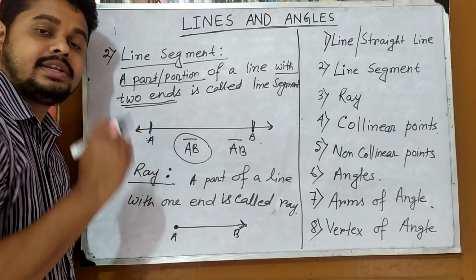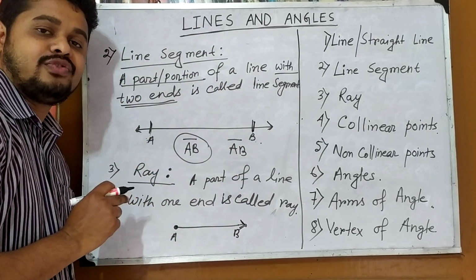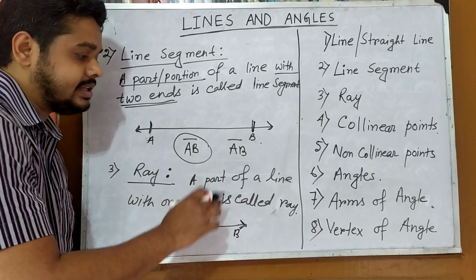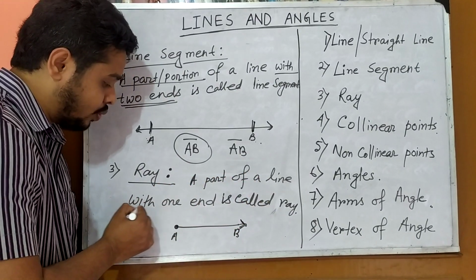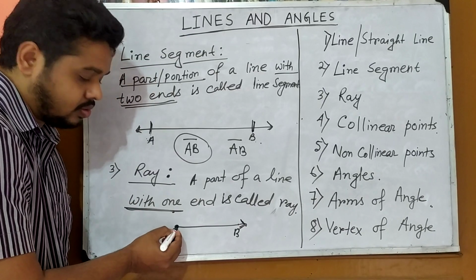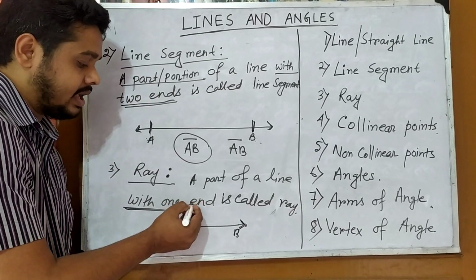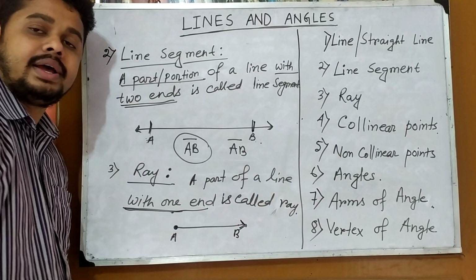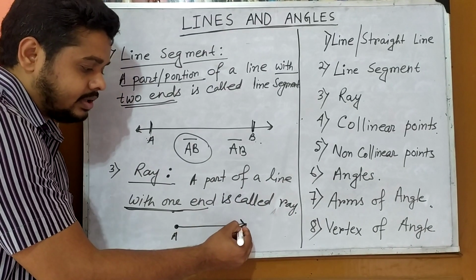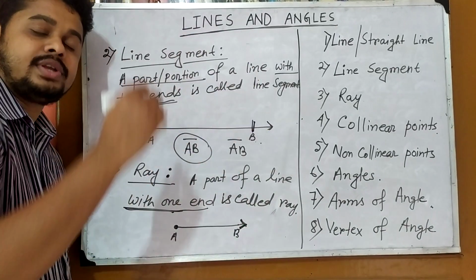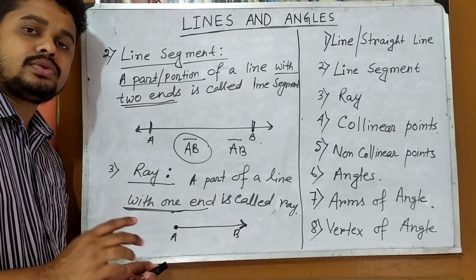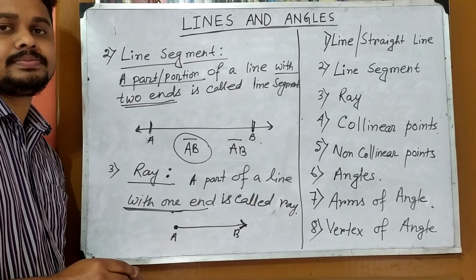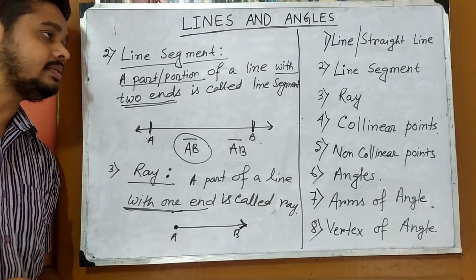That means it is going to infinite distance. That is called a ray. So a part of a line with one end is called a ray, and the other part may go to infinite distance. Clear?